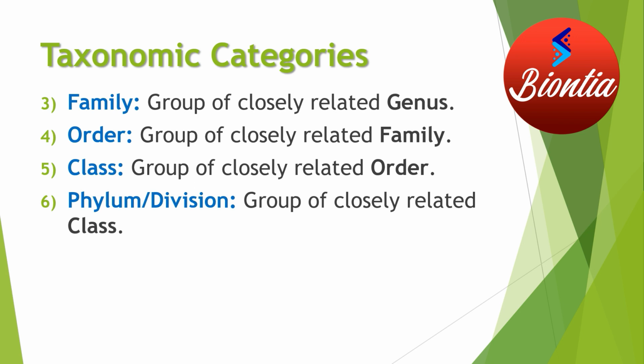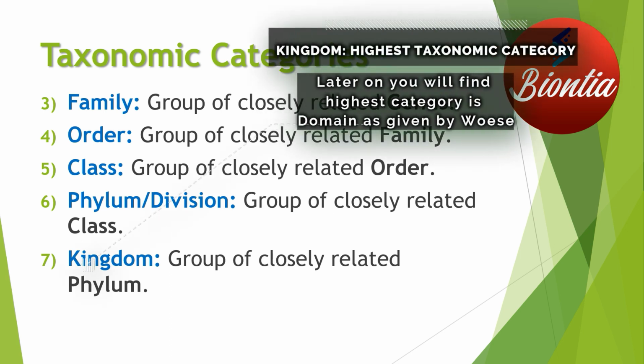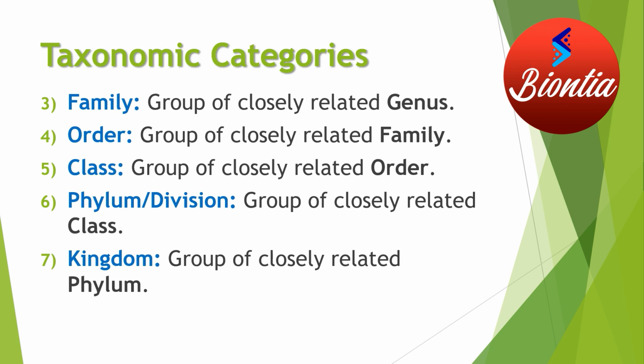So it will keep on grouping, and you are moving to a more generalized level, considering more and more organisms, while their physical and other characteristics start to decrease. Ultimately the highest and largest taxonomic category, according to NCERT, is the kingdom. This is a group of closely related phyla. Later you will find one more category, the domain, which is much larger than the kingdom. So when you talk about the kingdom, it is highly generalized.